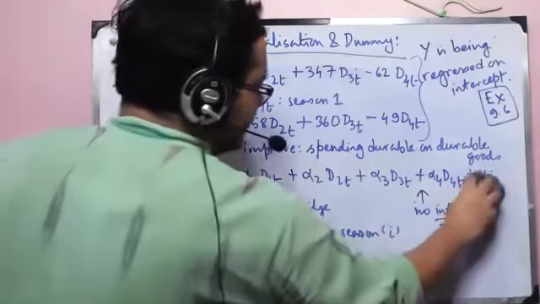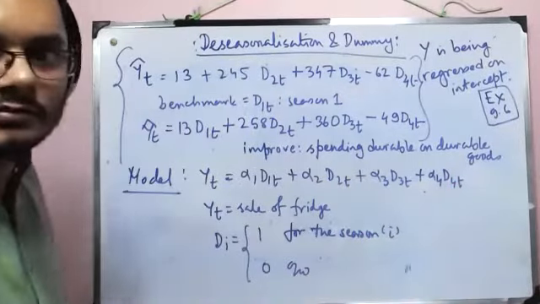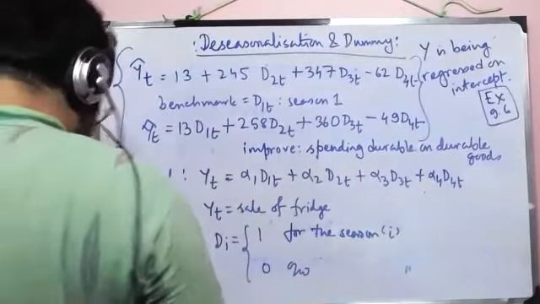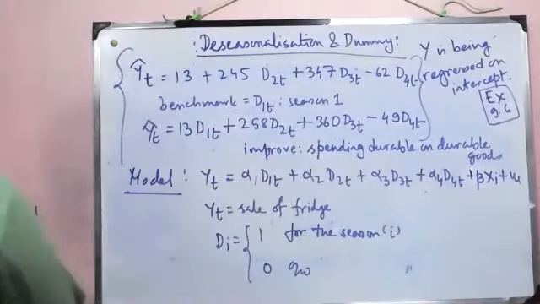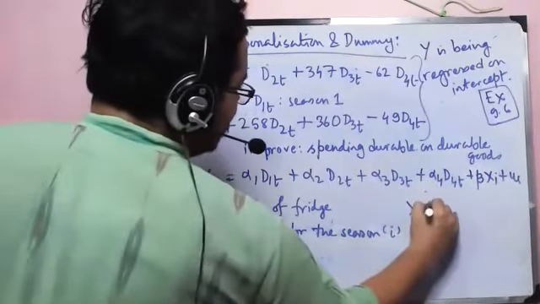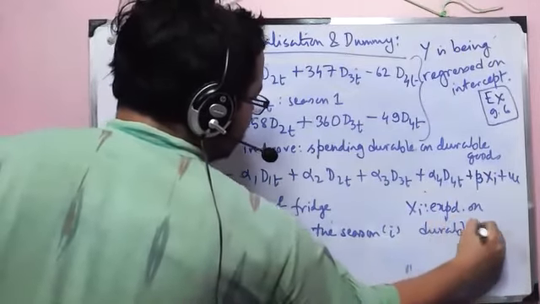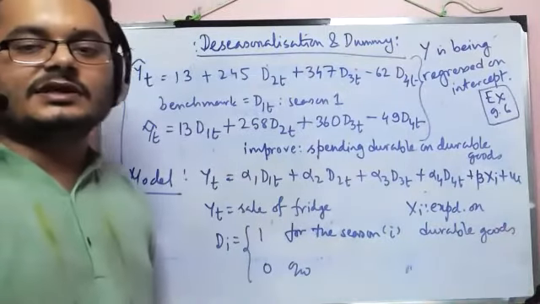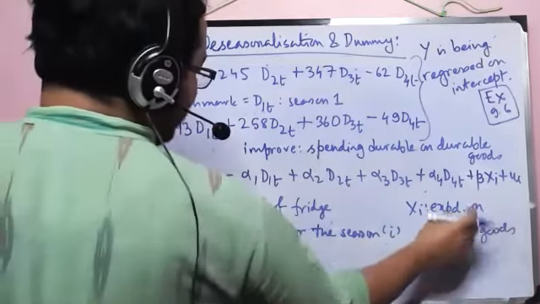Let's say we have included some xi also, so beta xi plus ui, where, as I said, xi is the expenditure on durable goods. Now, obviously, working with the time series data, you have the time series sale data of refrigerator as well as you have time series expenditure data on durable goods.